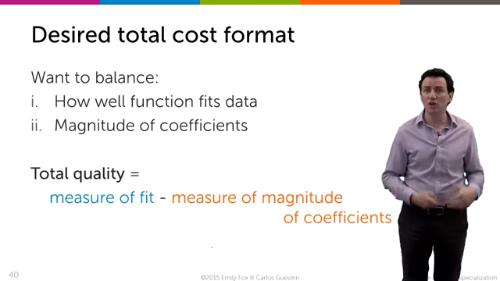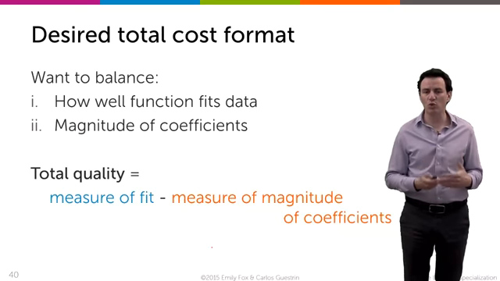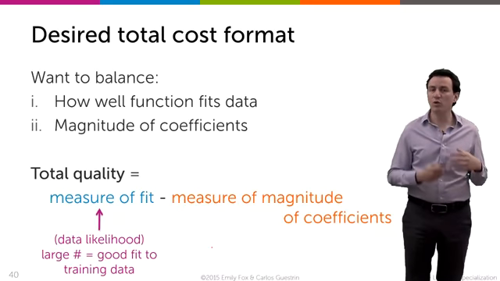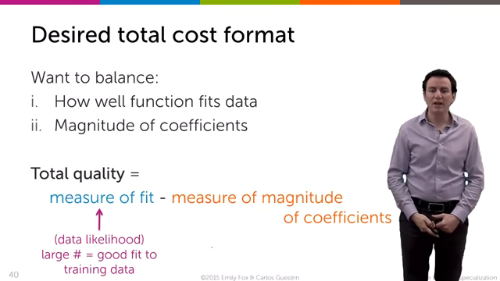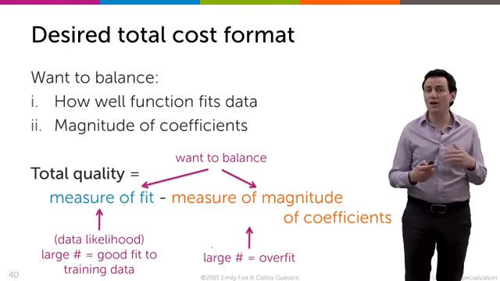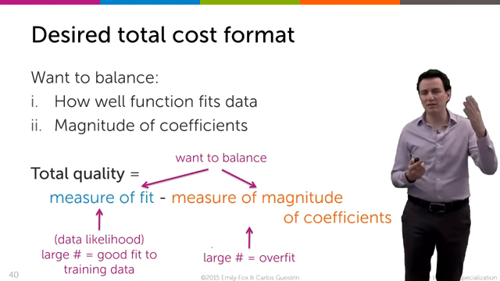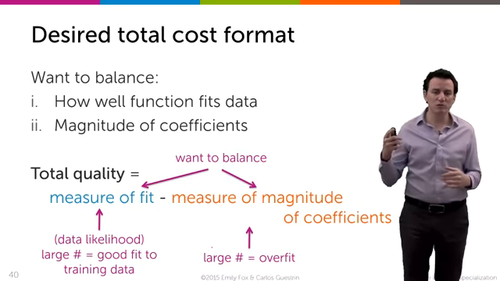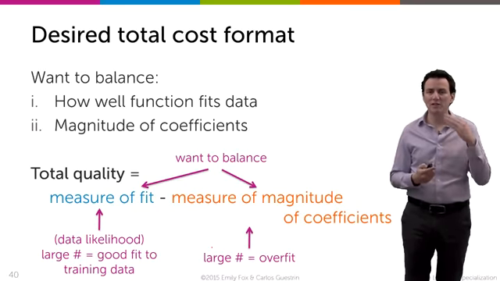In the context of logistic regression, we're balancing two things to measure total quality. The measure of fit, which was the data likelihood, the thing that's bigger is better, how well I fit the data. And then the magnitude of the coefficients, where the coefficients are too big, are problematic. So we have one thing that we want to be big, the data likelihood, and another thing we want to be small, which is the magnitude of coefficients. We're going to optimize the quality minus this complexity metric here. And so we're going to balance between the two.